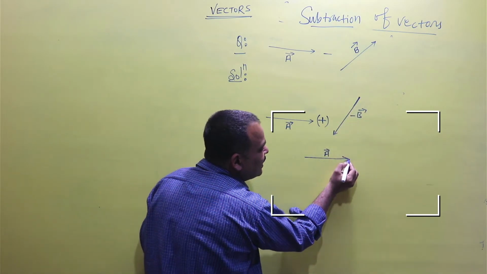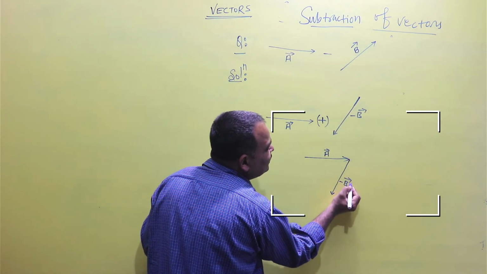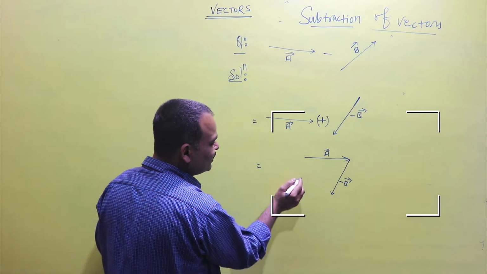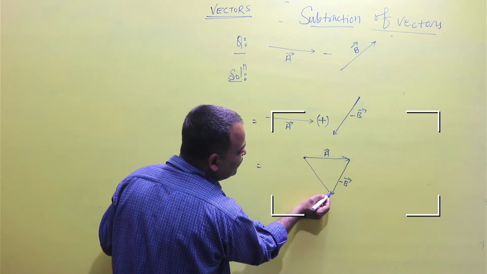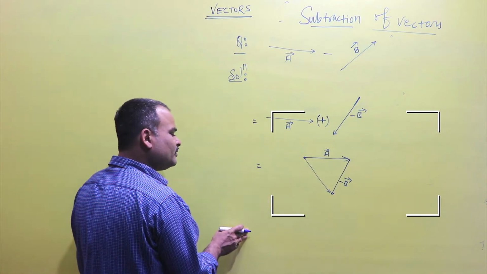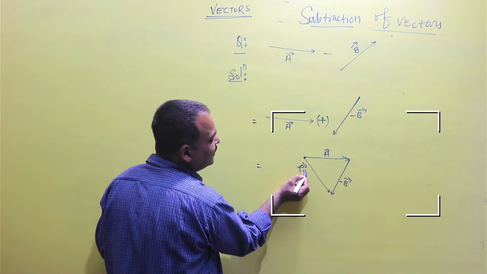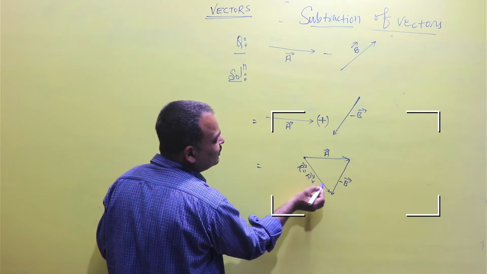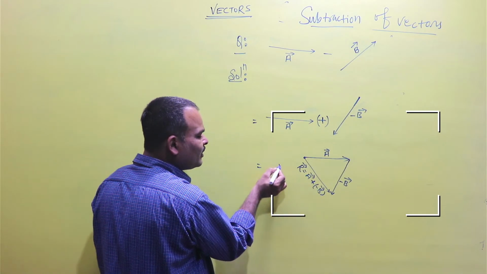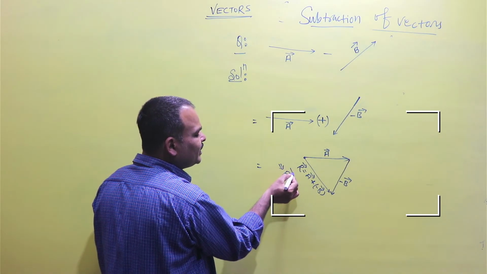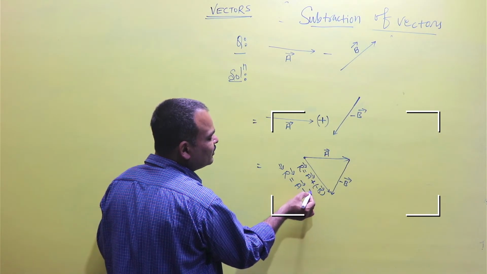So the tail of the second vector, minus B, is to be shifted at the head of the first vector, and now the straight line joining the tail of the first vector to the head of vector B will be the resultant, and the resultant will be vector A plus vector minus B. Now it can be written as vector R is equal to vector A plus minus vector B.